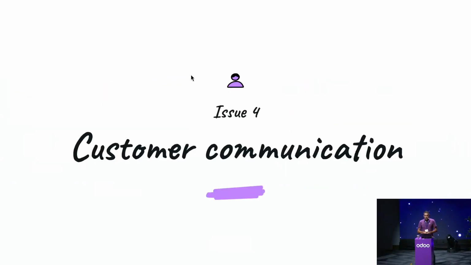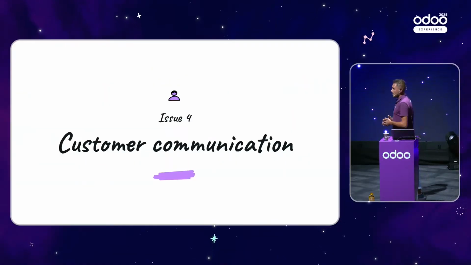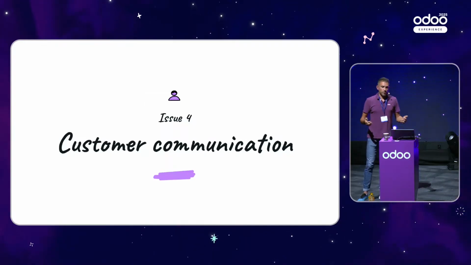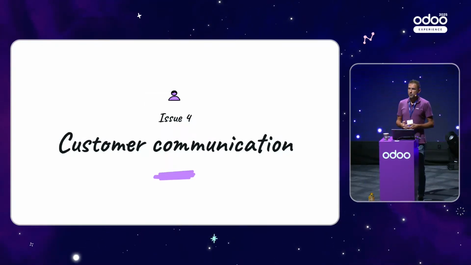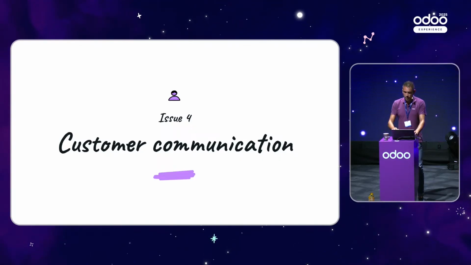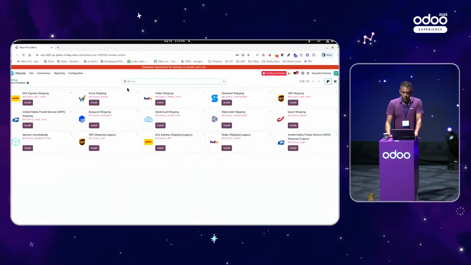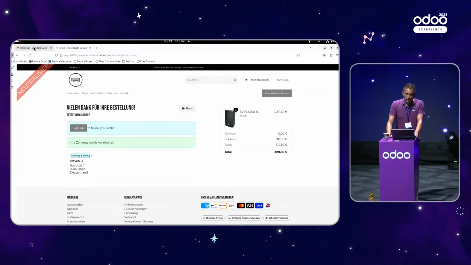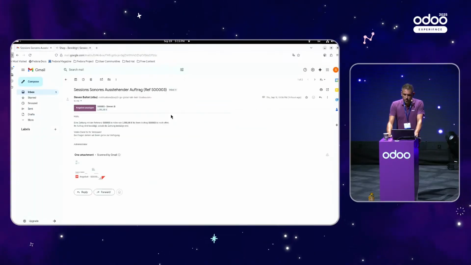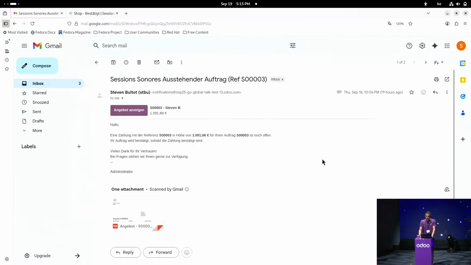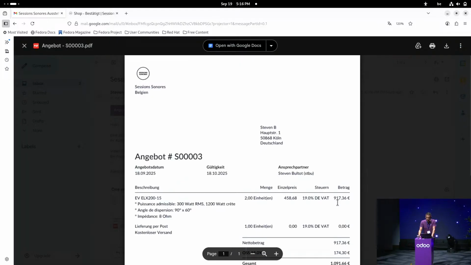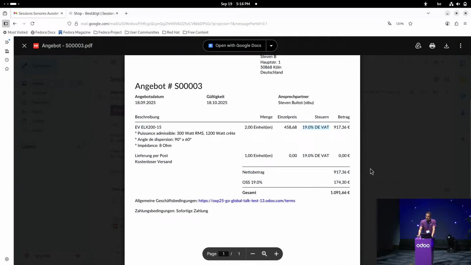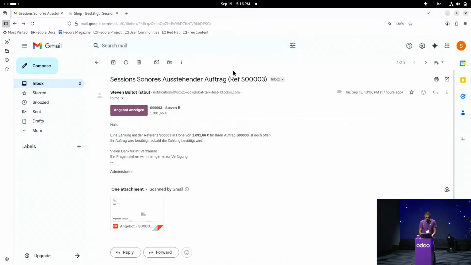Great. Next steps would be to be sure that my German customers get the content in German, and that they also have the possibility to get in touch with my company in case they have questions about my product. To do so, we can have a look. In the meanwhile, I received here my order confirmation mail, and as we can see, everything has been translated automatically by Odoo into German, and we have the right VAT that has been applied by Odoo in this order confirmation that is also translated into German. So this is really great.